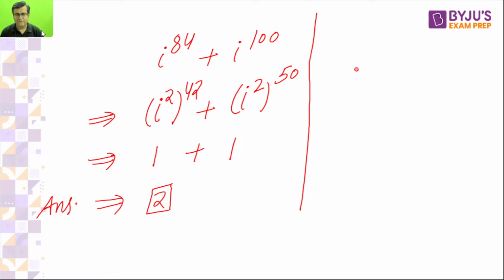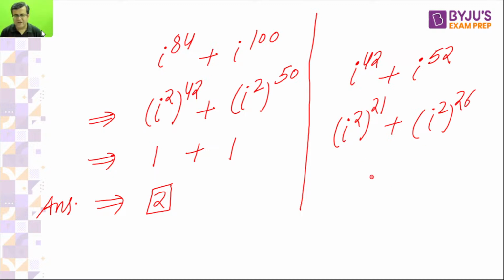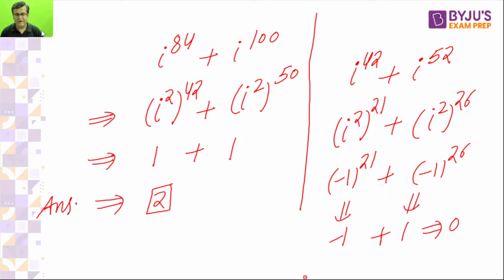Okay, if I take iota to power 42 plus iota to power 52, what will you get out of this? Tell me, everyone. Good. Let's see. Iota to 42 can be written as iota squared to the power 21, and iota to power 52 as iota squared to the power 26. Iota squared is minus 1, so minus 1 to power 21 gives minus 1, and minus 1 to power 26 gives plus 1. Overall, the sum is equal to 0. Everybody can note that down, and I expect everybody is able to understand.